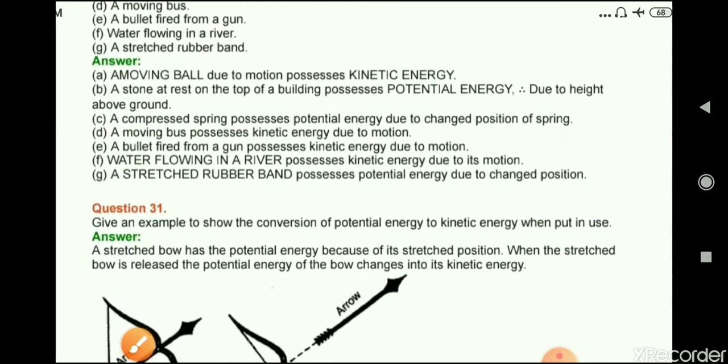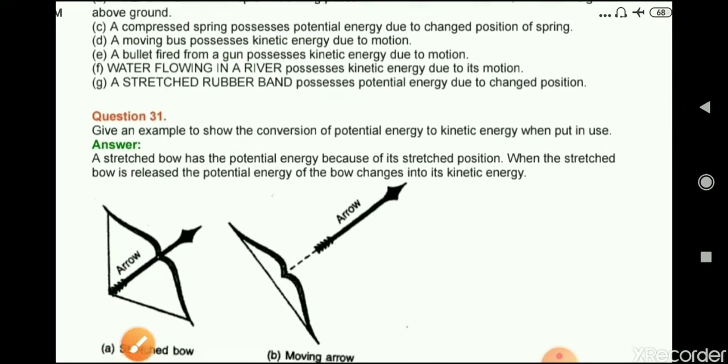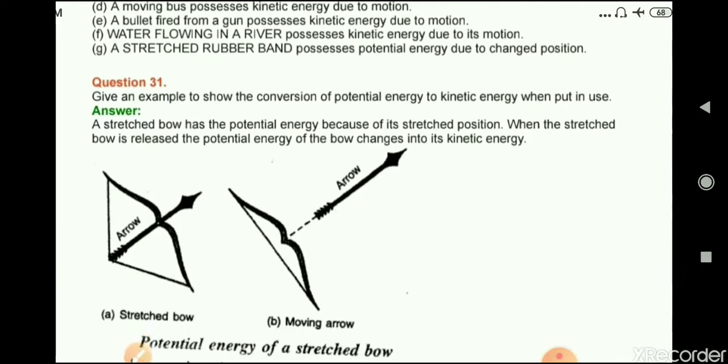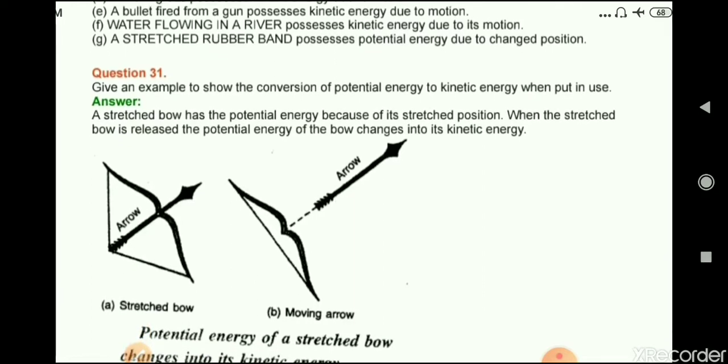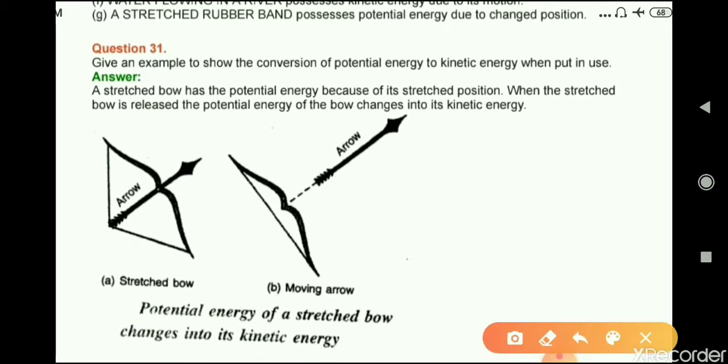Question number 31: Give an example to show the conversion of potential energy into kinetic energy when put in use. Answer: A stretched bow has potential energy because of its stretched position. When the stretched bow is released, the potential energy of the bow changes into its kinetic energy.